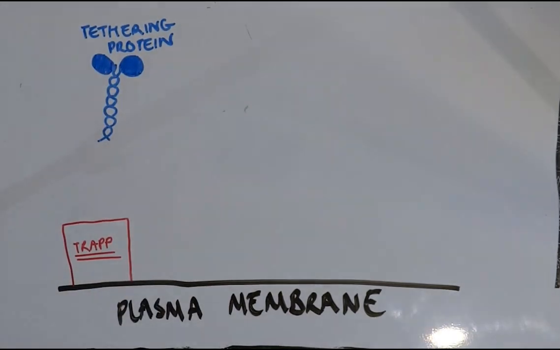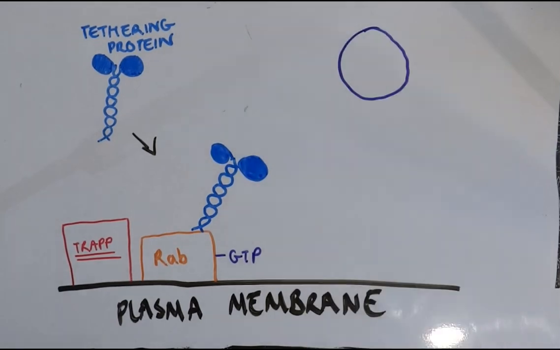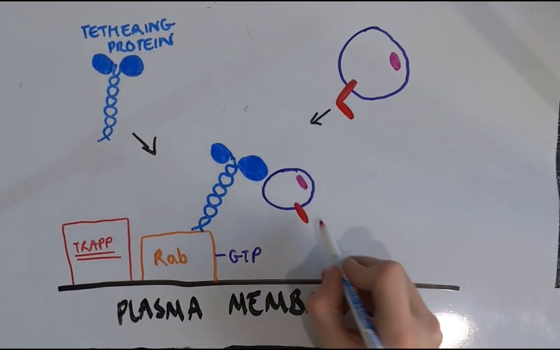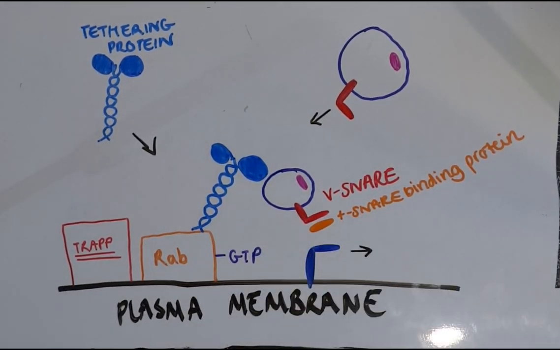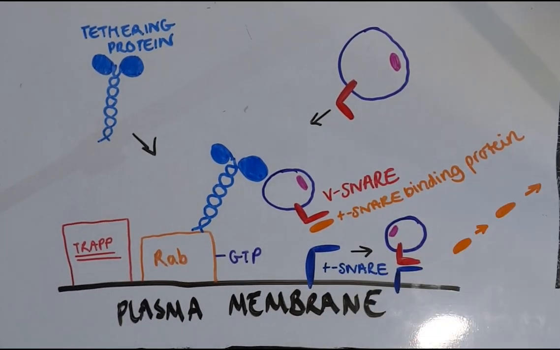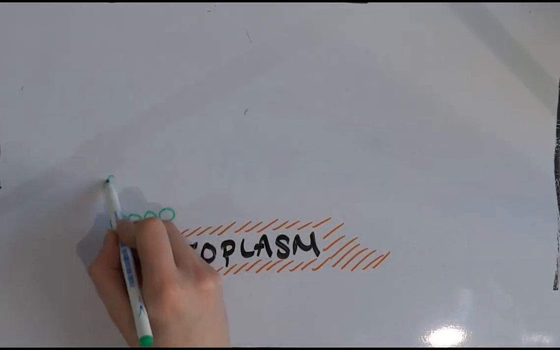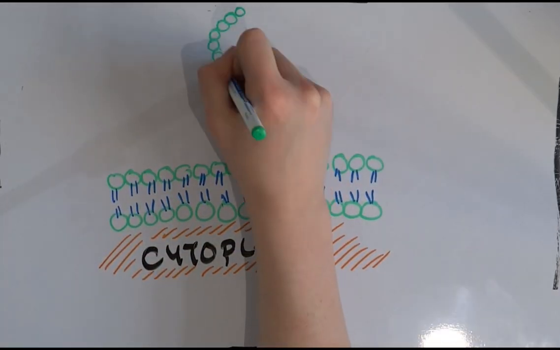A TRAP complex on the target membrane recruits a GTPase of the Rab family. The tethering protein captures the transport vesicle by linking it to the TRAP Rab-GTP complex. Binding causes the protein that blocks T-SNARE binding to be released from the T-SNARE, which is then free to bind to the V-SNARE on the vesicle. As the membranes approach each other, V and T SNAREs from opposing membranes interact to form 4-helix bundles, known as a trans-SNARE complex, and docking occurs.